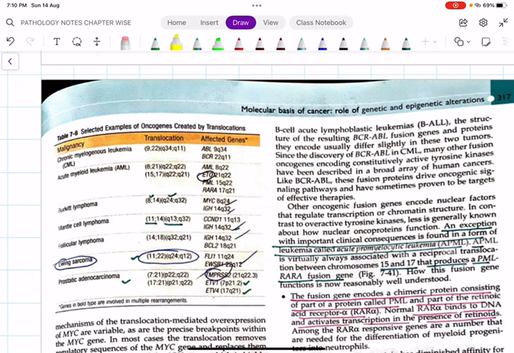At that time you can see translocation in CML we have 9;22, in Burkitt's lymphoma 8;14, in Ewing sarcoma we have 11;22, and 7;21 and 17;21 are seen in case of prostatic adenocarcinoma. This has been asked as an MCQ question. In prostatic adenocarcinoma, Ewing sarcoma, Burkitt's lymphoma, all these are potential MCQs. Mantle cell, all these you can read in the subsequent chapter.